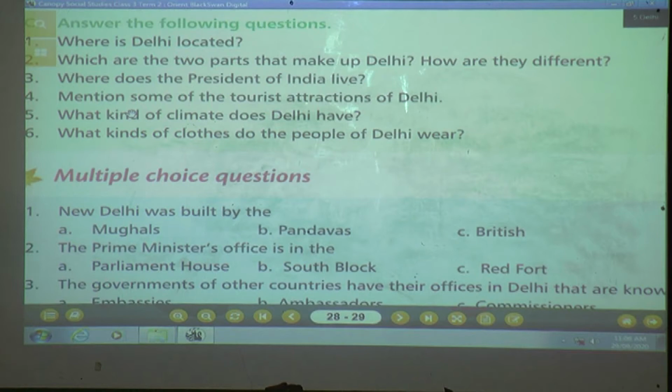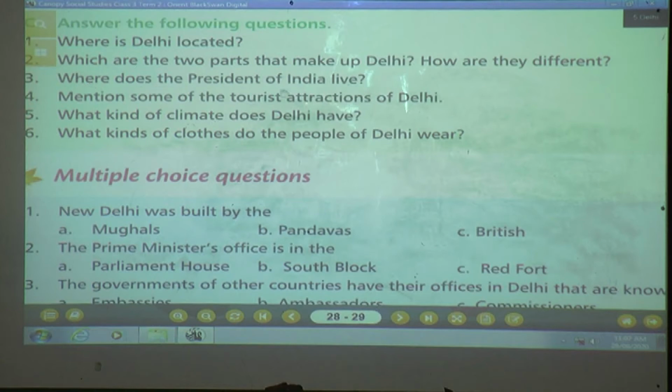Yes, children, as you know, Delhi consists of 2 parts, known as Old Delhi and New Delhi. And Old Delhi was built by whom? It was built and ruled by the Delhi Sultans and the Mughals, whereas New Delhi was built by the British. Understood? How are they different?